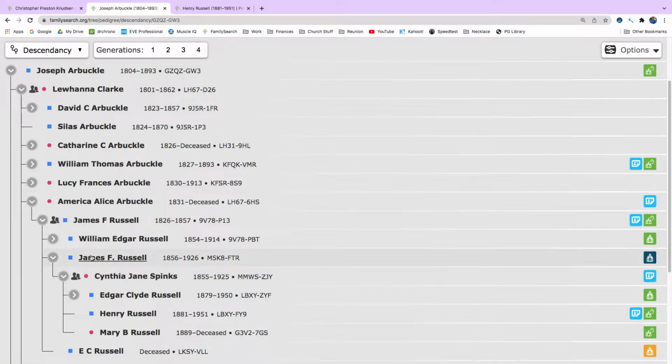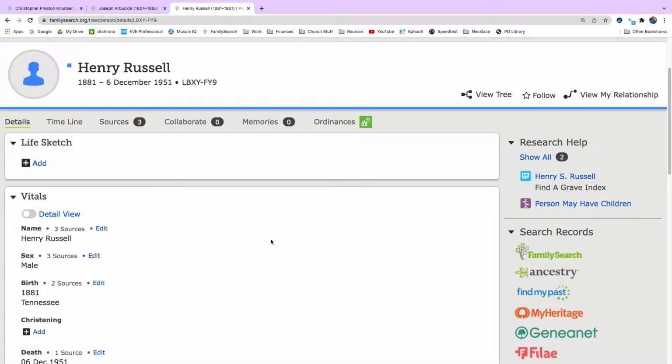So here we have this couple, James Russell and Cynthia Jane Spinks, and they have 3 children, Edgar, Henry, and Mary. Edgar already has a spouse, but their second son, Henry, doesn't have a spouse. Let's see if we can find a spouse for Henry. So we're going to click on Henry Russell and open up him in a new tab.